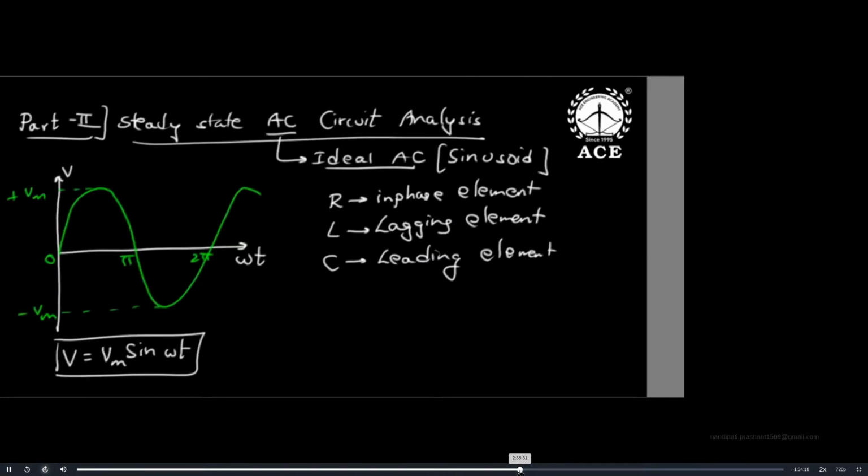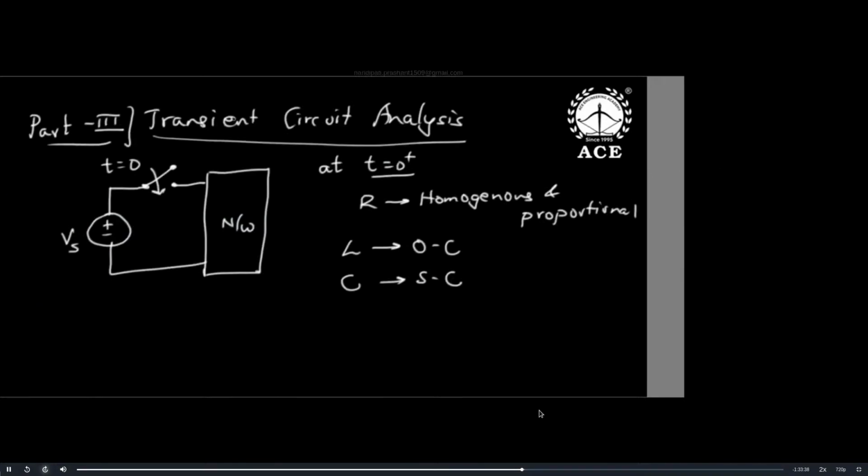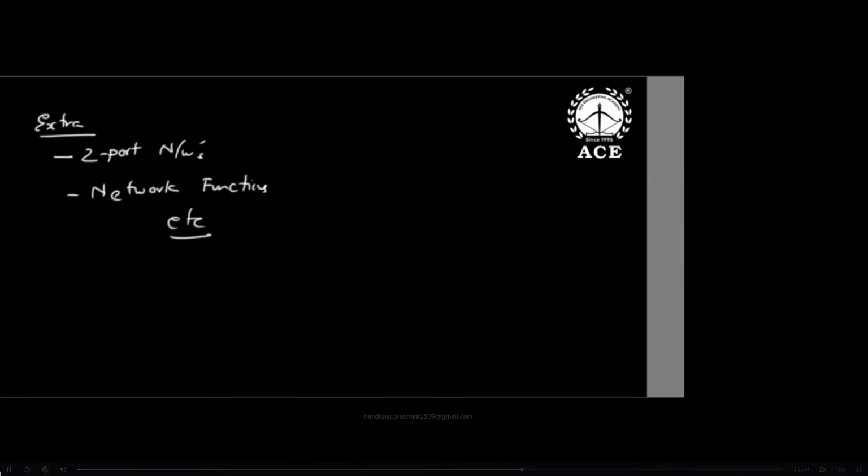There is a reason which I will tell you later. For a capacitor, current leads voltage; for an inductor, current lags voltage. That is how we study. All resonance, magnetics, and their transient analysis will come. Then extra topics like two-ports and network functions.